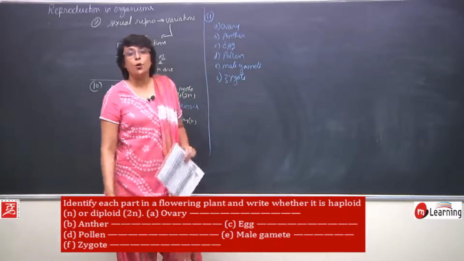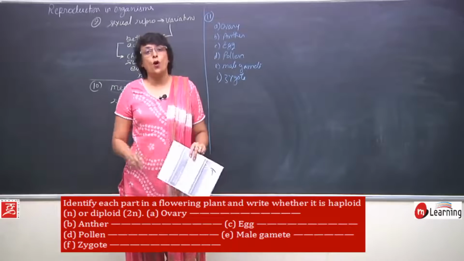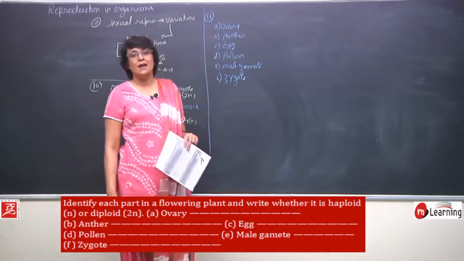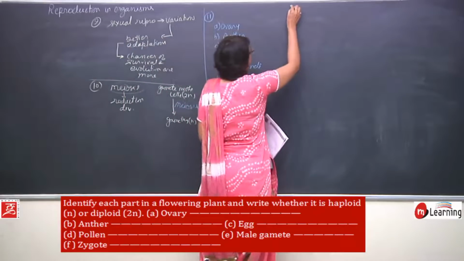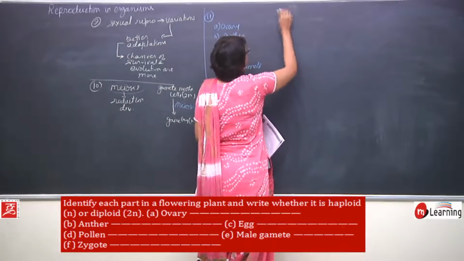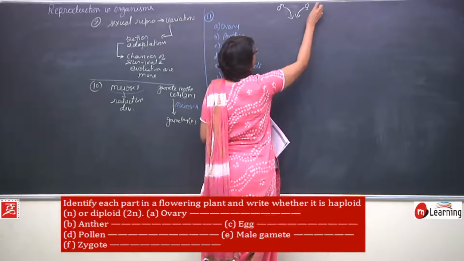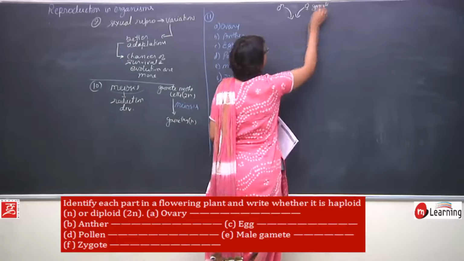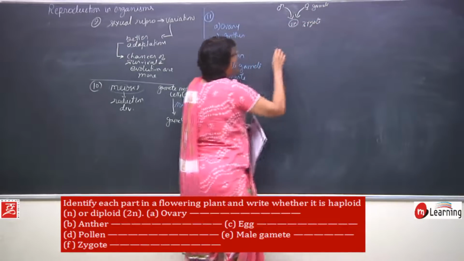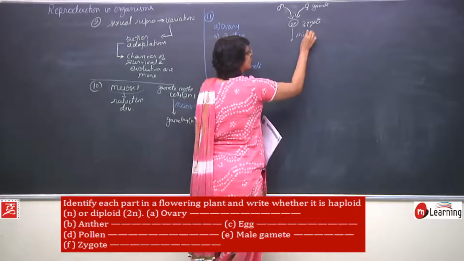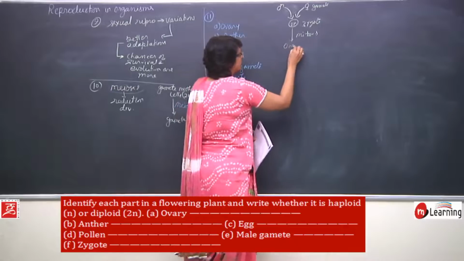Ovary is a part of the flower, and we know that all cells of the body of an organism are coming from zygote. So, as we are talking about sexual reproduction, the male and female gametes form a diploid zygote. And when this zygote undergoes mitosis, that gives rise to an organism.